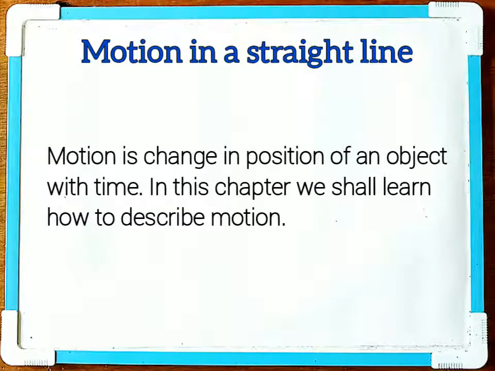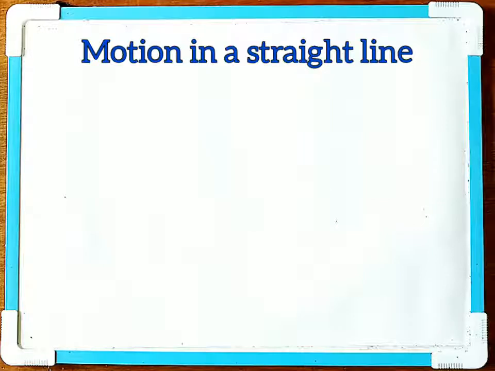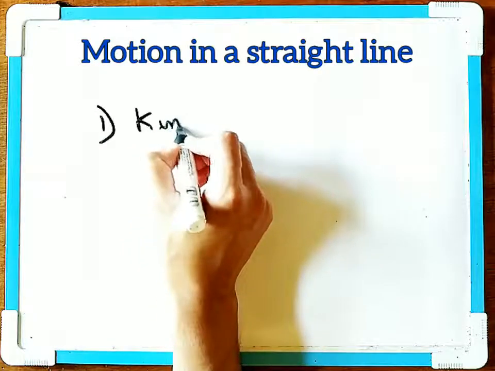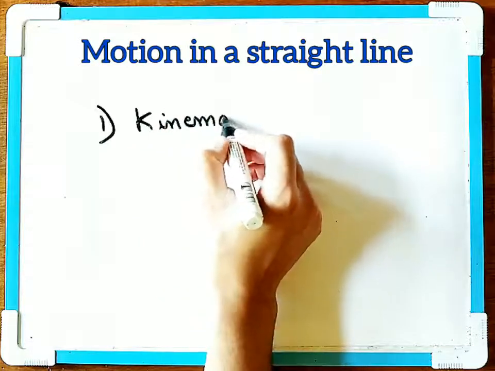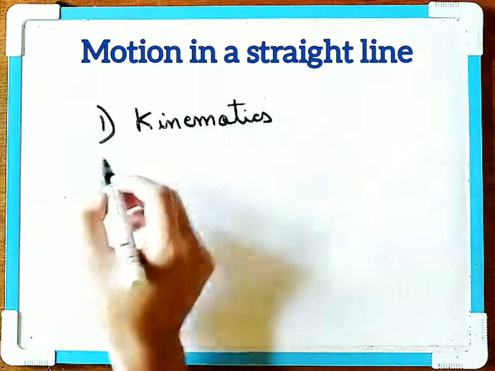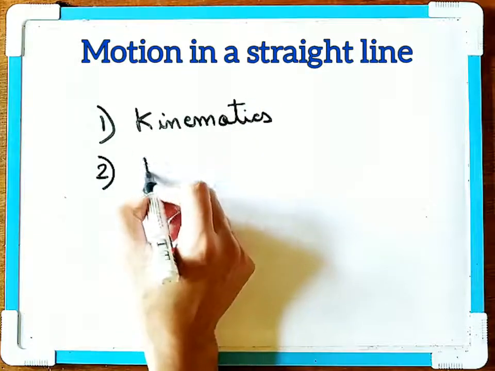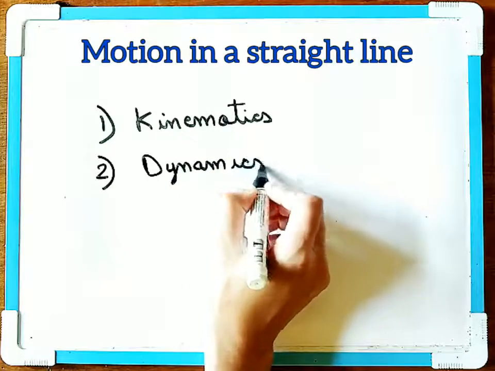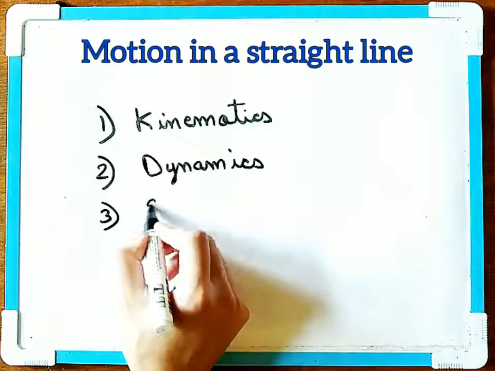In this chapter, we shall learn how to describe motion. And motion can be described under three headings, number 1, kinematics. Then number 2, dynamics. And number 3, statics.